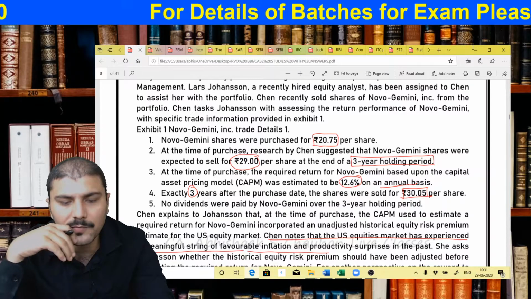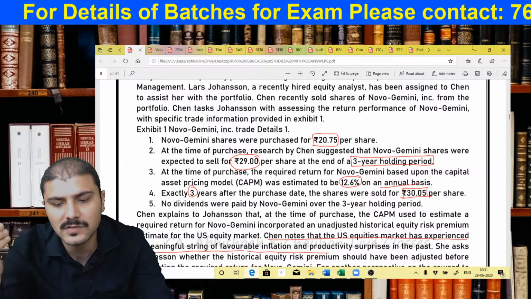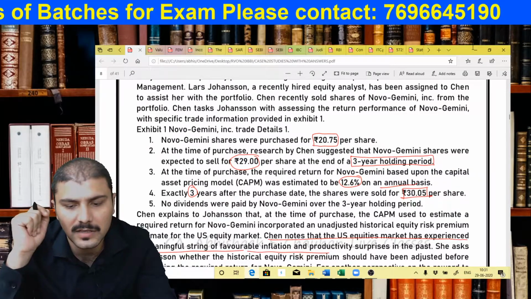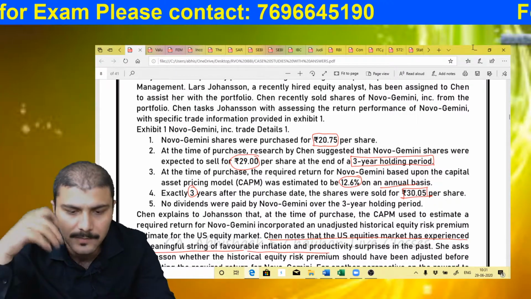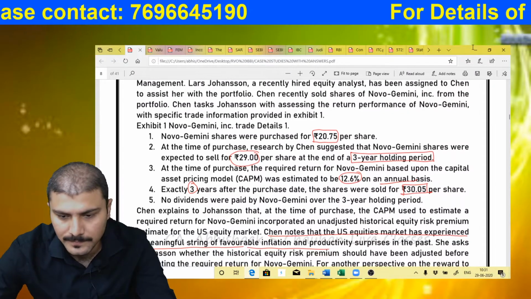By the end of 3 years, he was expecting returns based on a CAPM return of 12.6% on an annual basis, and exactly after 3 years the shares were actually sold for 30.05. That is more than his expectation. During these 3 years, no dividends were actually paid.